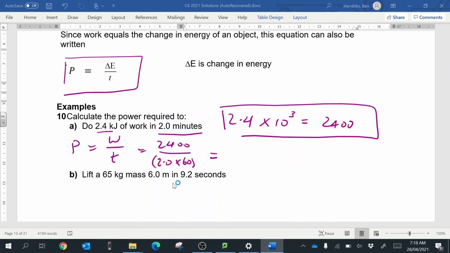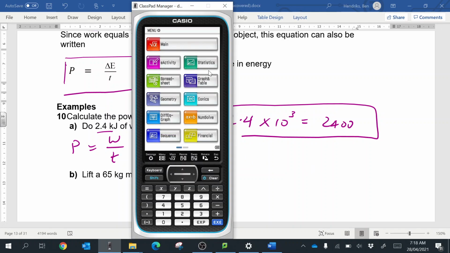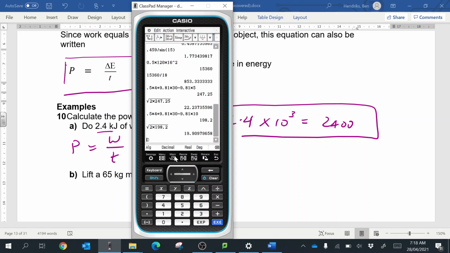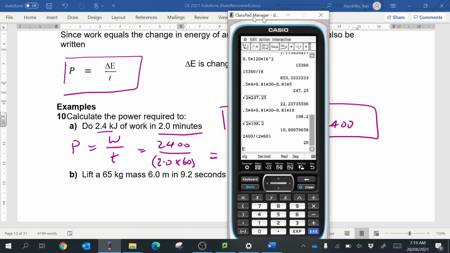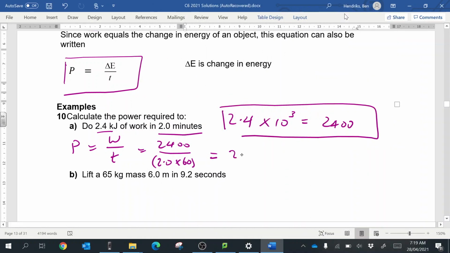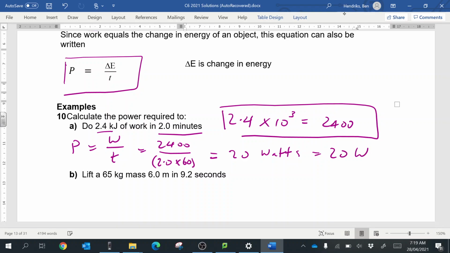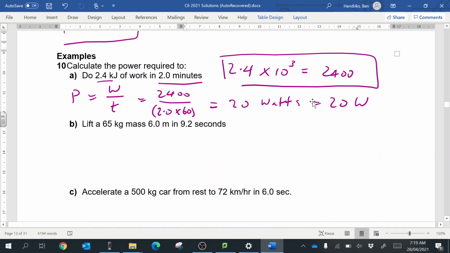Where's my calculator? There it is. Let my calculator load up. There we go. Go to main, and we have got 2,400 divided by 2 times 60. I guess you could have just put in 120 if you want to do the maths in your head. So it's 20 watts. I was saying 20 watts. 20 watts, and we write that as 20 W. Okay, 20 watts of power is used in 2 minutes.